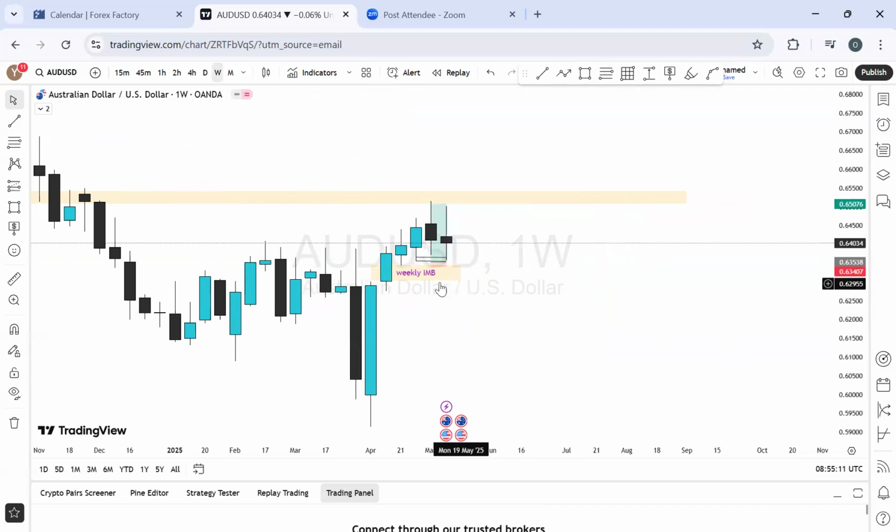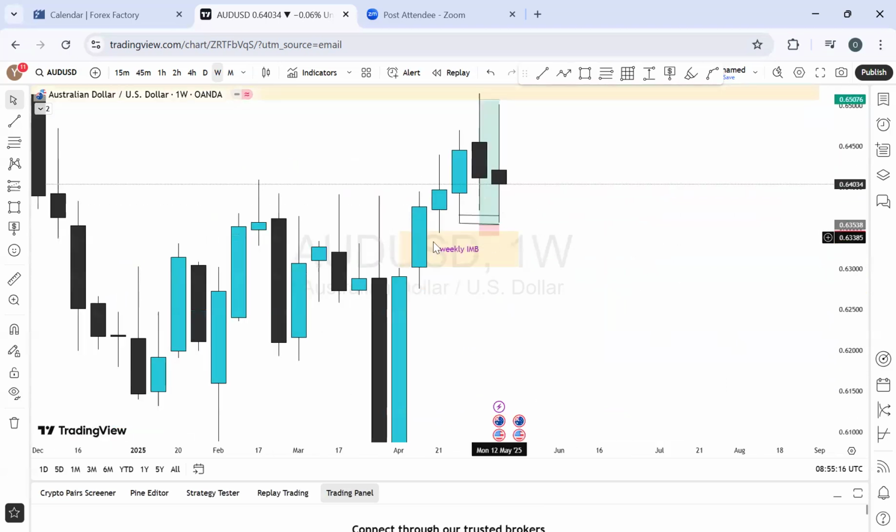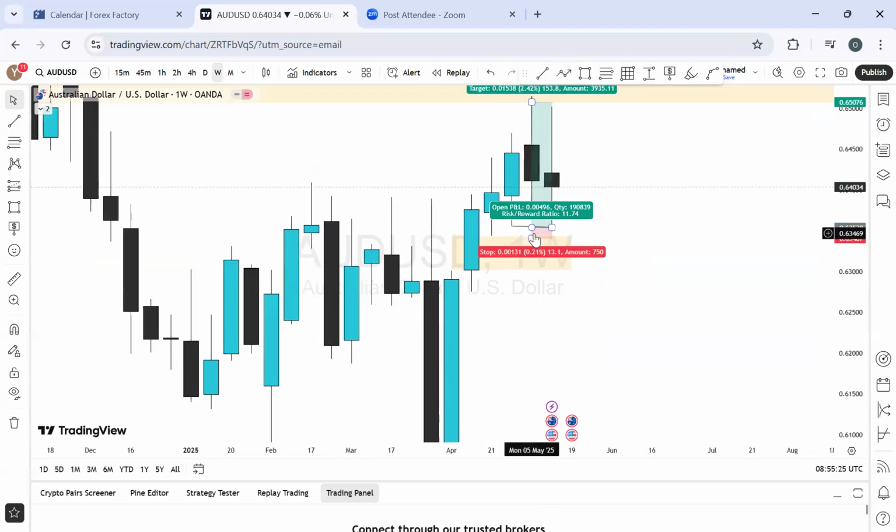And with that outlook on the weekly imbalance zone, as the market taps into it, if not, I will be looking into that level. And that level has already, okay, it's not tapped into, right? It's not tapped into. So this is the weekly imbalance zone, which I can also be expecting the price to tap into in the nearest future.